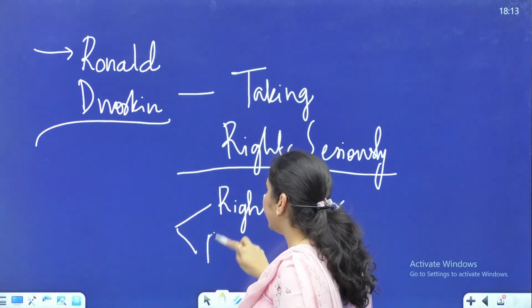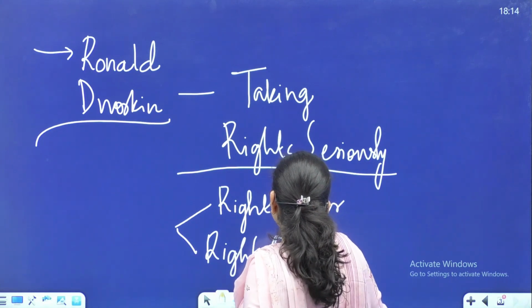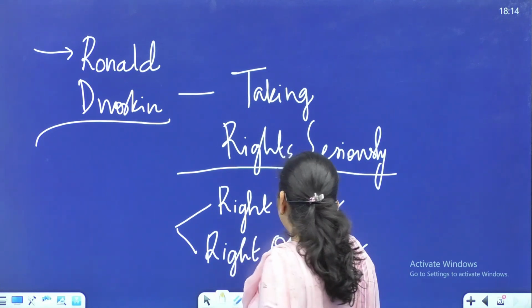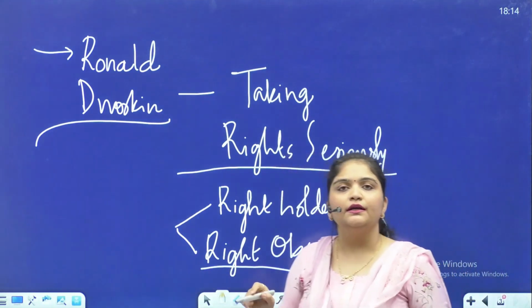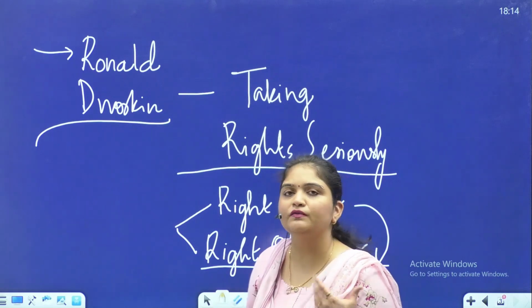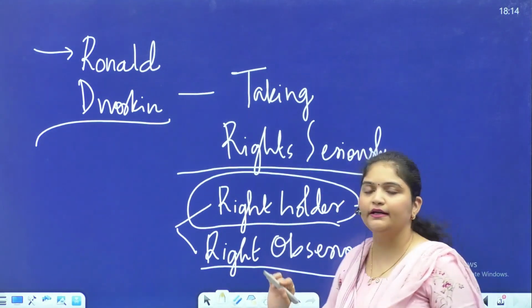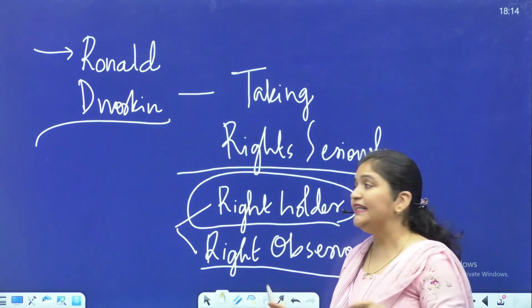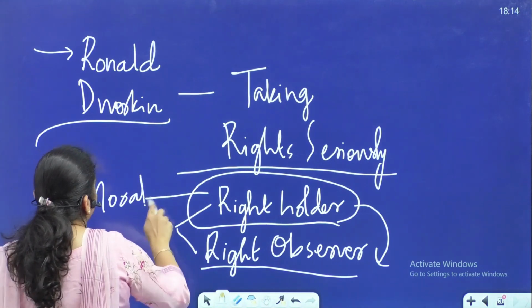And the other is the right observer, which means if someone holds a right, it naturally brings in some kind of natural duty on the part of others to ensure that the person holding the right, his right is protected. So it is the moral basis of right which he is talking about.